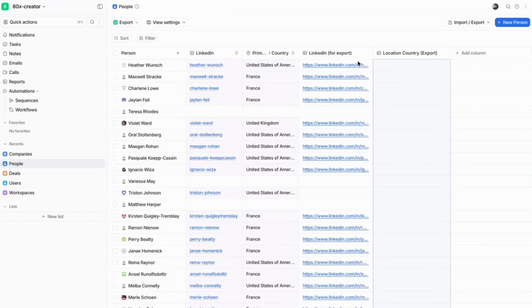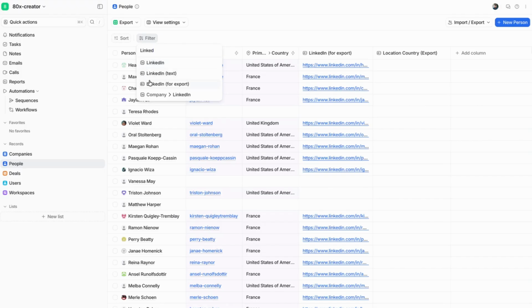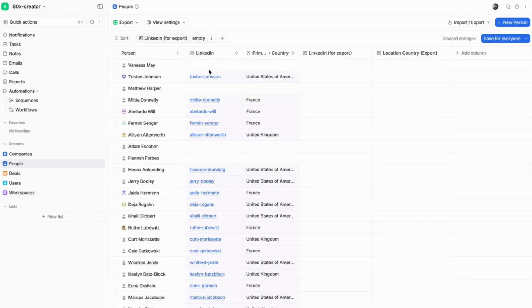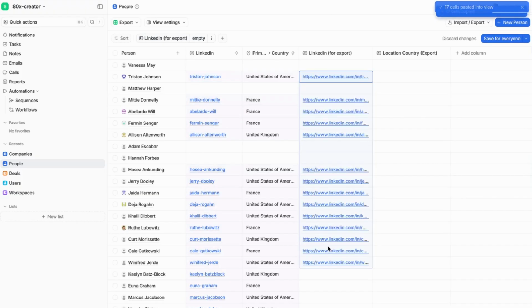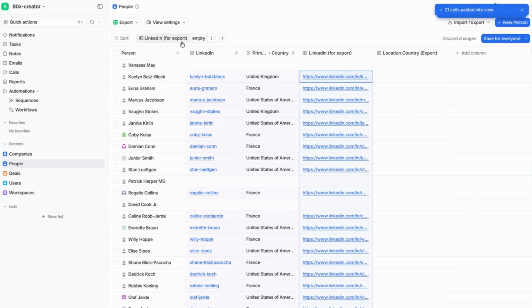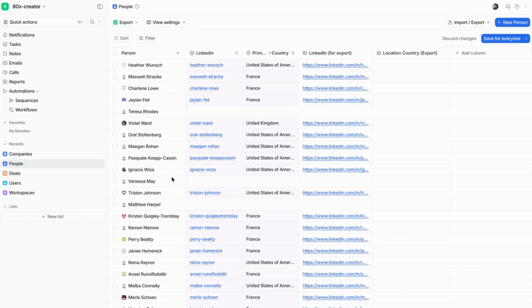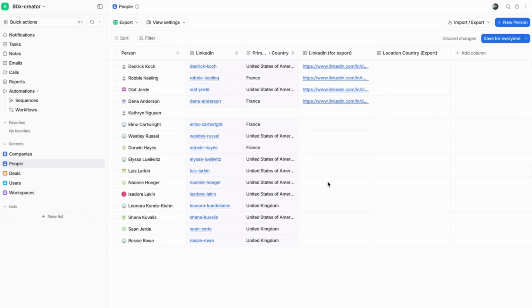There is an approach where you could set a filter and say, let's only see those records where LinkedIn for export is empty. Then we could take the LinkedIn here, Command and C, Command and V, and these will eventually disappear. So we could basically inbox zero this by copying and pasting via this filter. But again, not very scalable, might be an option if you have only a few records. For now, we're going to delete this filter, and we're actually going to create a workflow that will allow us to move this information automatically.